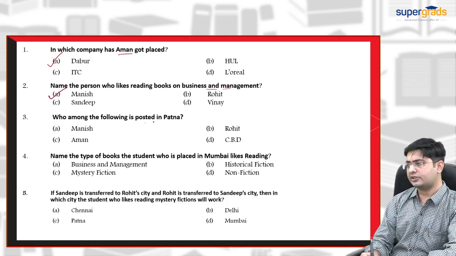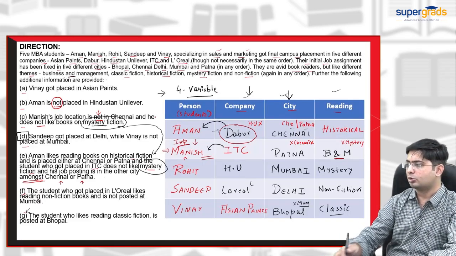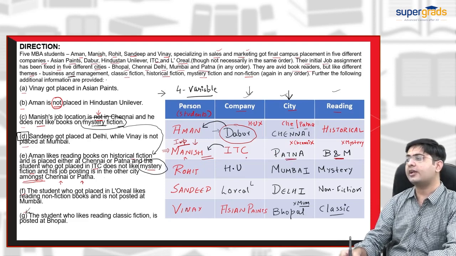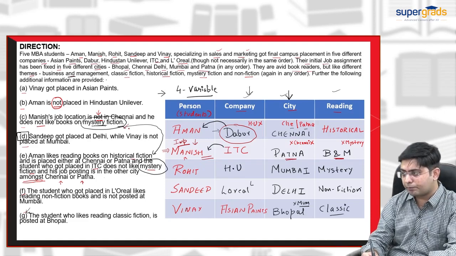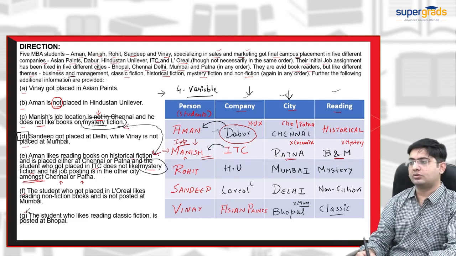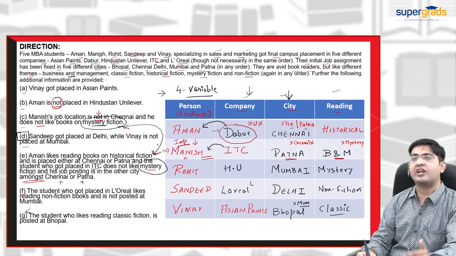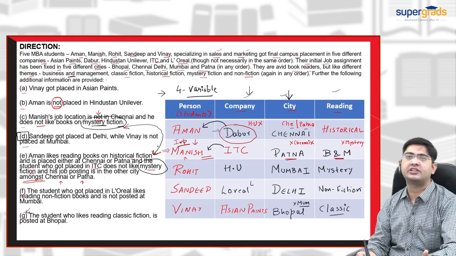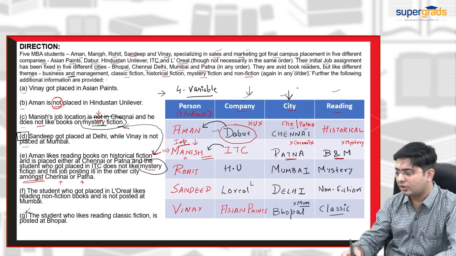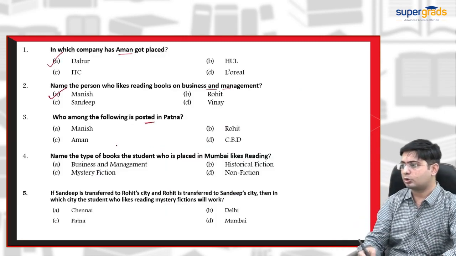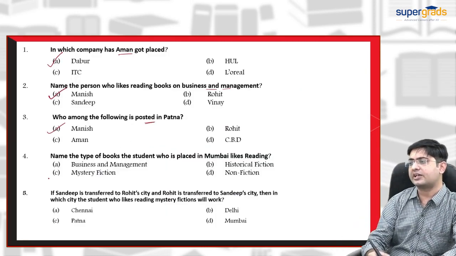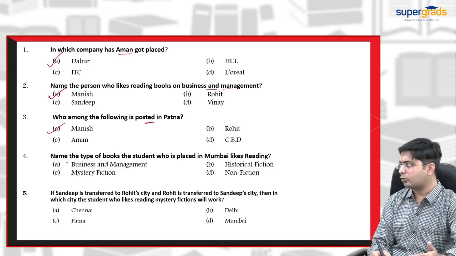Who among the following is posted in Patna? Again, the question is based on the Manish part. See, the connected clues C and E were very important for solving this four variable puzzle. Again, the question was based on this row only, the Manish part only. So who got posted in Patna? That is Manish. Let us move to the next part.